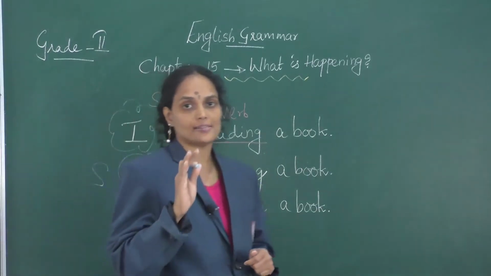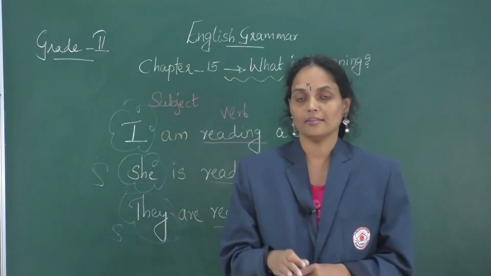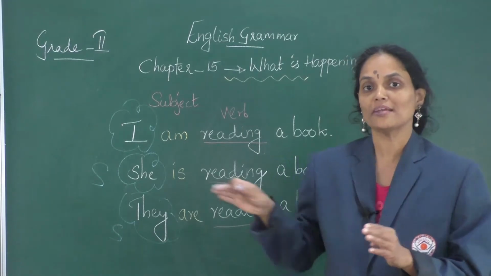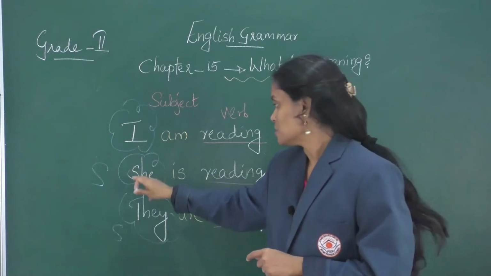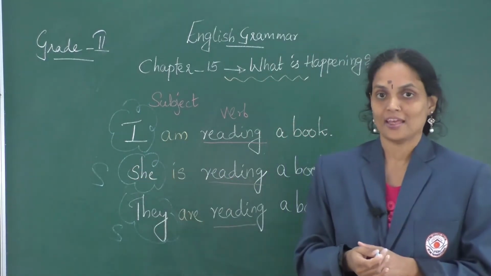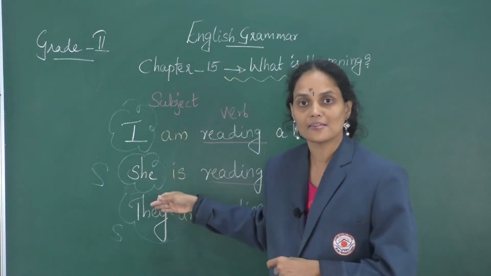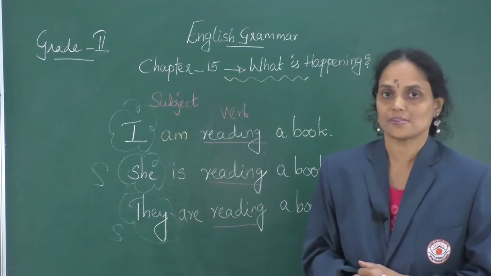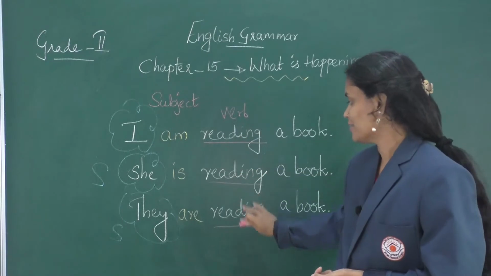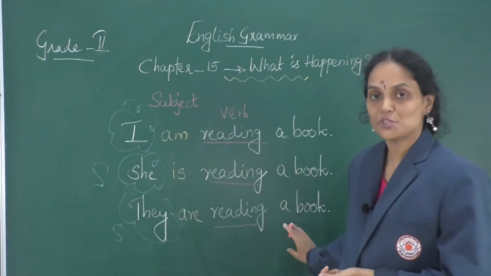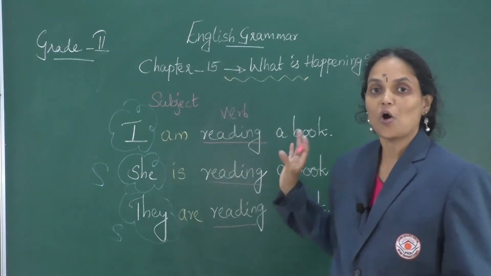Here in these 3 sentences, we have got 3 different subjects, 3 different persons who are doing the same verb. Which are the subjects? I, she, and they. They are the pronouns, right? So these 3 pronouns are the subjects of these 3 sentences, right? And the verb, the action word, is reading. A book, object. What are they reading? They are reading a book. A book is the object here.